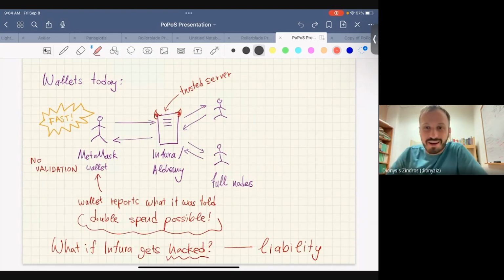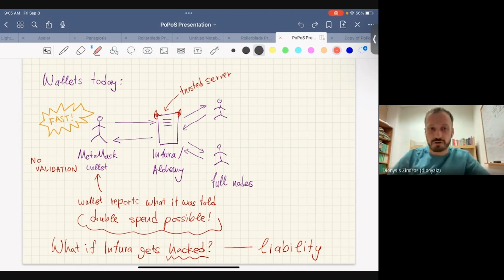So the rest of the Ethereum network consists of full nodes that are maintaining the blockchain and making sure that everything is fine. But the MetaMask wallet is fast; on the other hand, there is a bunch of problems. What are these problems? Well, the server is trusted. And what are they trusted with? Well, this is a non-custodial wallet, as people like to say. So they're not trusted with your keys per se, which means they cannot really spend your money. However, they can lie to you. They can just tell you, here's a transaction that happened, and then you will believe it. The MetaMask wallet will just tell you this is your balance. And even if you look at MetaMask itself in the interface, if you try to add a network, it gives you a warning that tells you, you need to trust the server.